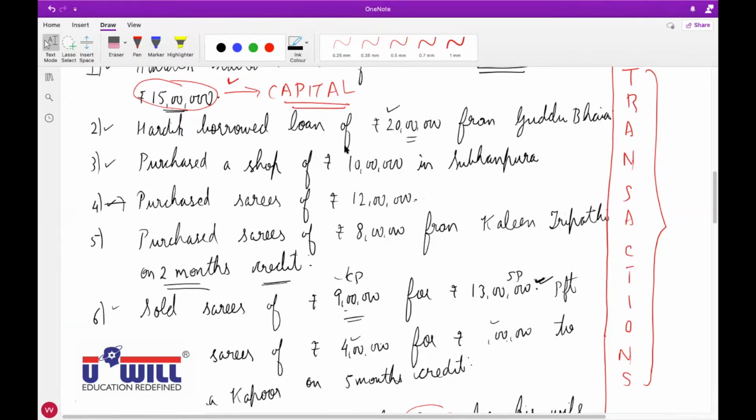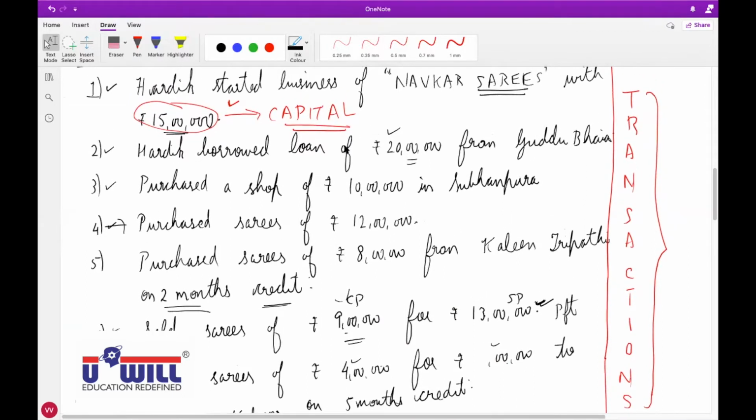Yes, sir. Third point, shop. Business owns the shop. They purchased the shop for rupees 10 lakh and it has monetary value of rupees 10 lakh. So that is an asset. Anything else which business owns and has monetary value?